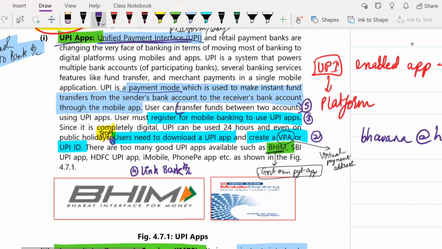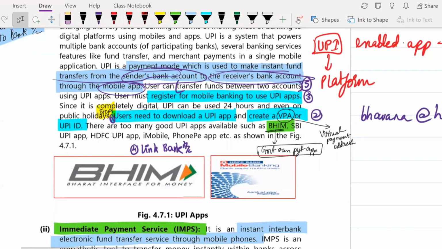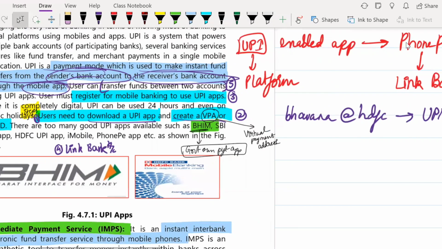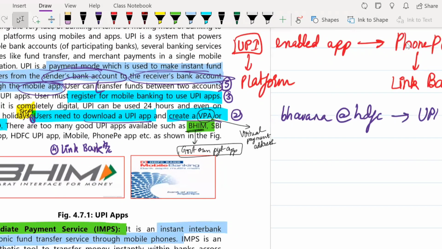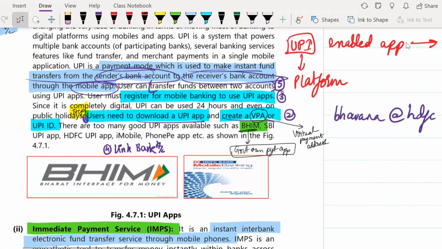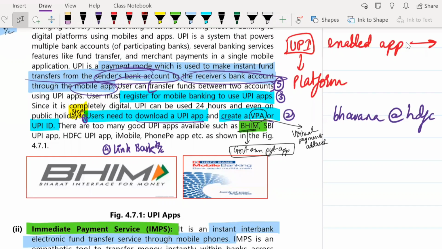So this is the payment mode used to make an instant fund transfer from the sender's bank account to the receiver's bank account. You can make instant payments here using the mobile app. Correct. So what is the process? First, you need to download the UPI app. Then you have to create a unique ID, which we call UPI ID or VPA. VPA means virtual payment address. So my Bhavna at HDFC was my VPA, the virtual payment address, or you can also call it a UPI ID. Once you have created that, you can register for mobile banking to use UPI apps. Once you have done that registration, you can link your bank account and finally you can transfer your funds.